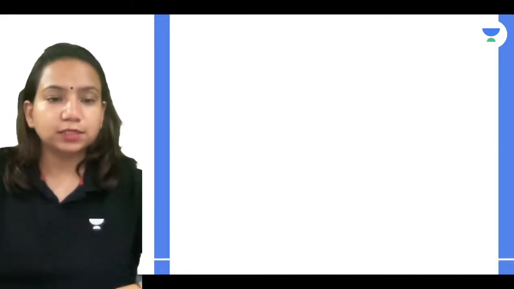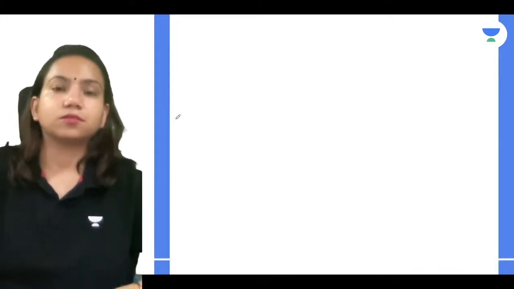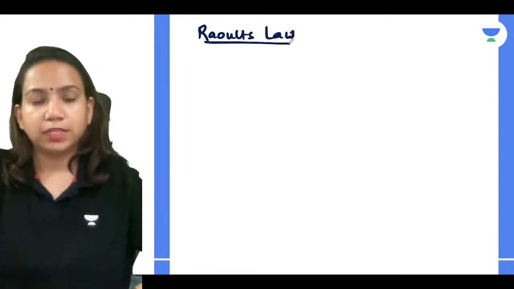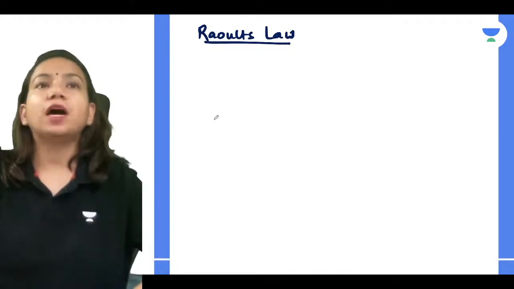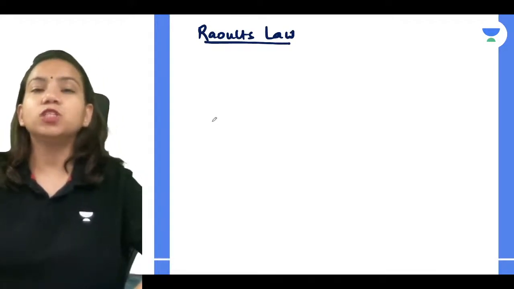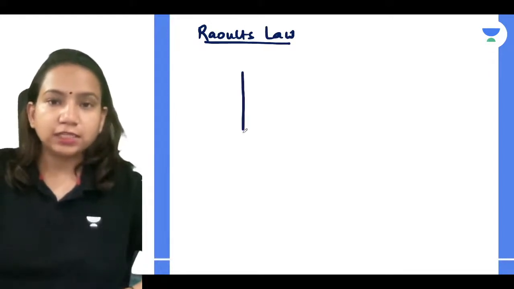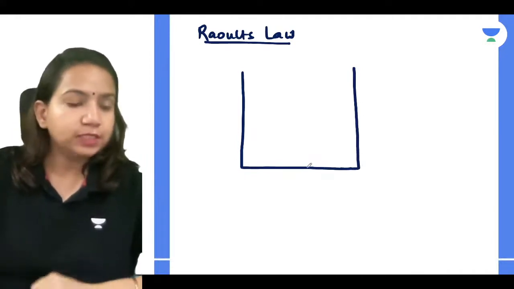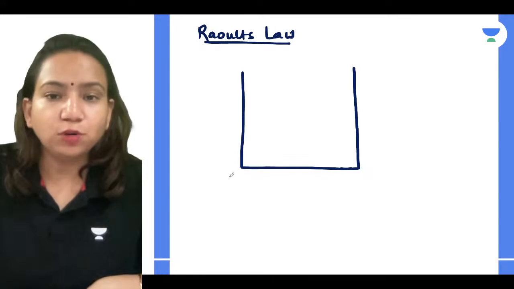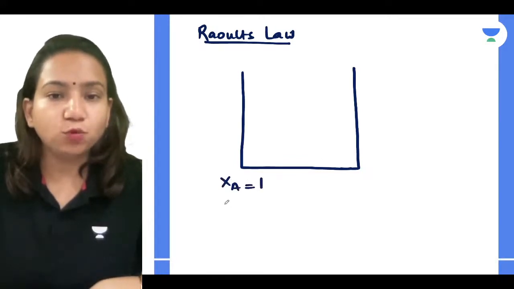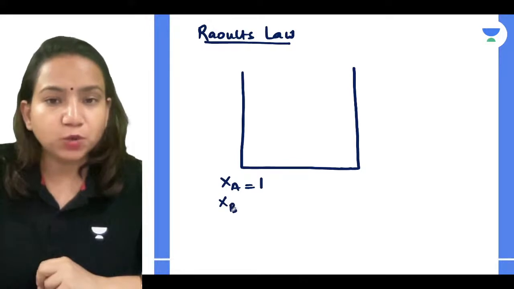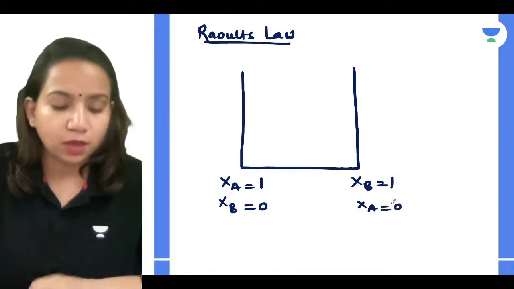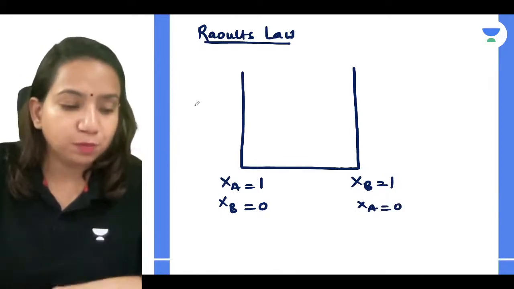So Raoult's law, what it says, you remember? We have studied that the partial pressure of each component is directly proportional to its mole fraction. So what you can relate is that if you are plotting the curve for components A and B, when you're plotting a curve for component A, the mole fraction for that is going to be 1, and for B it is going to be 0. And for B, B is going to be 1 and A is going to be 0. So what happens if you plot it with the vapor pressure?